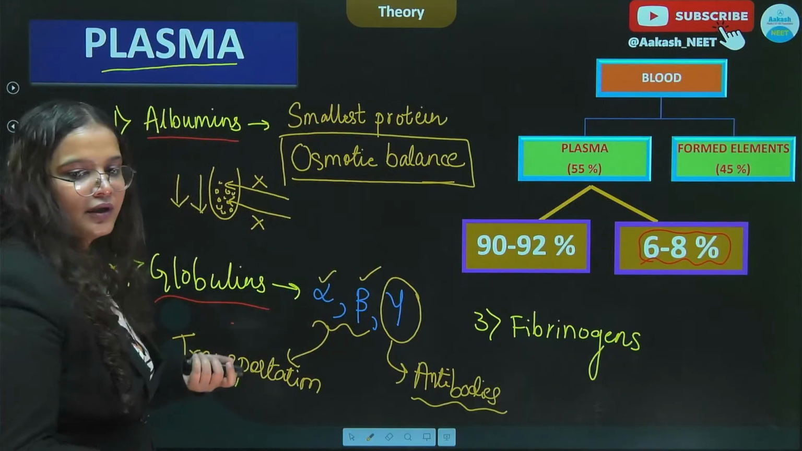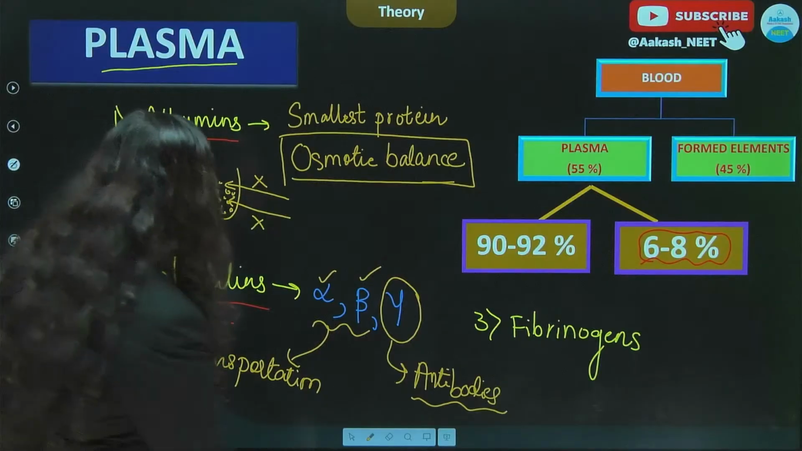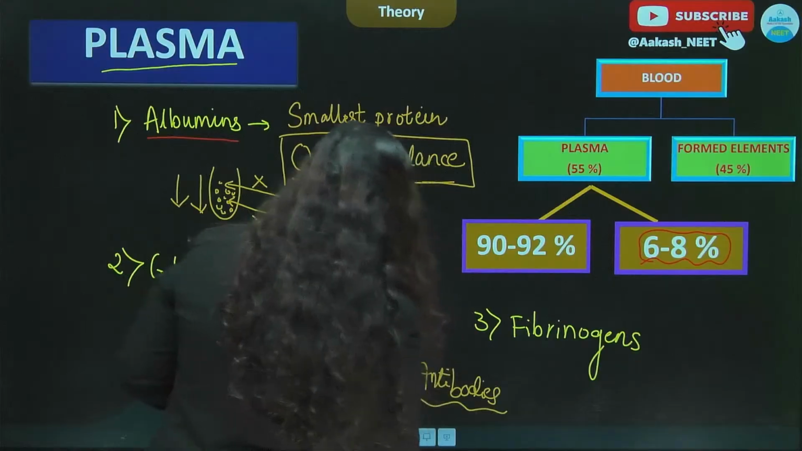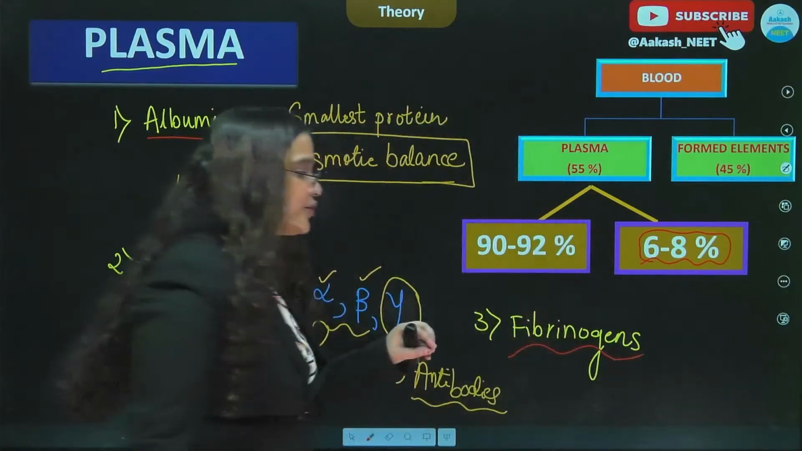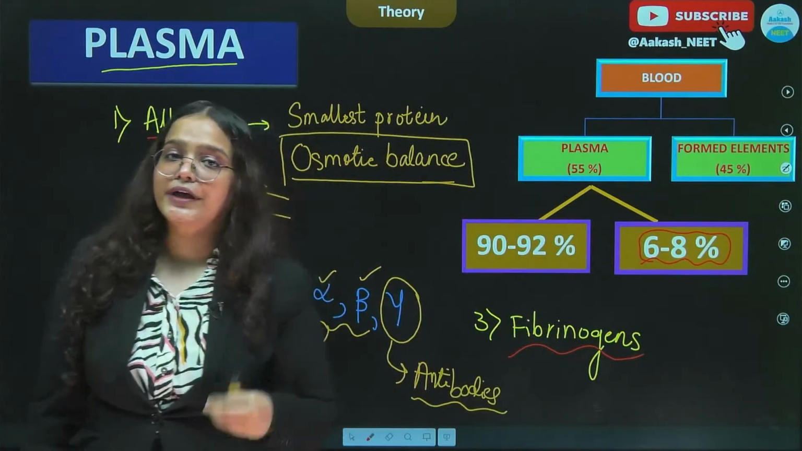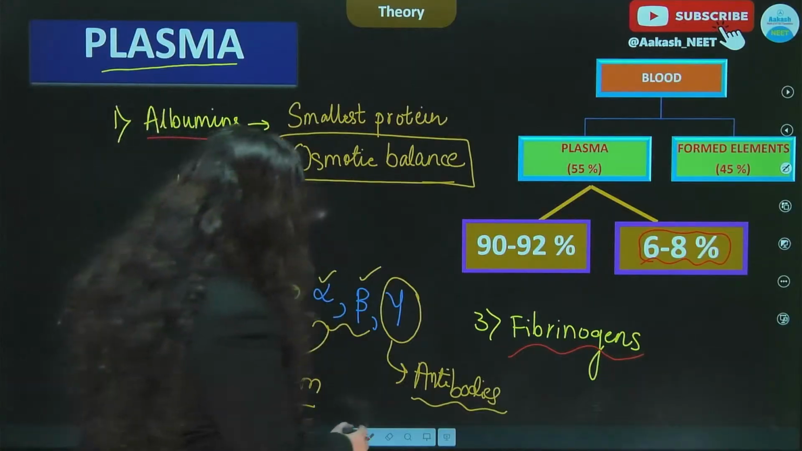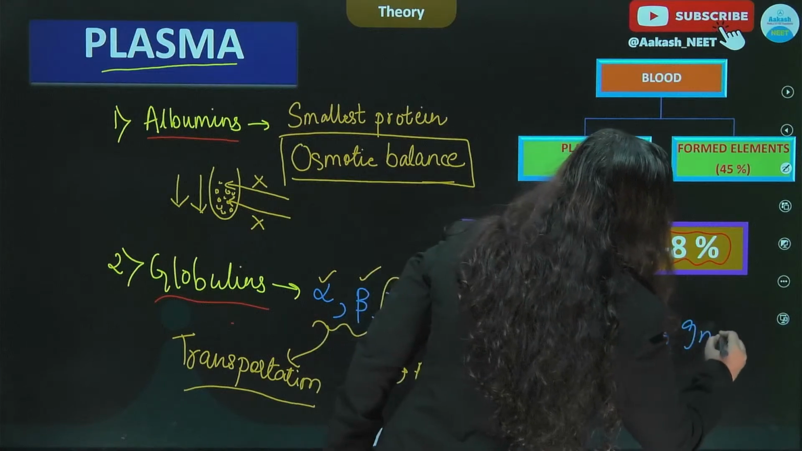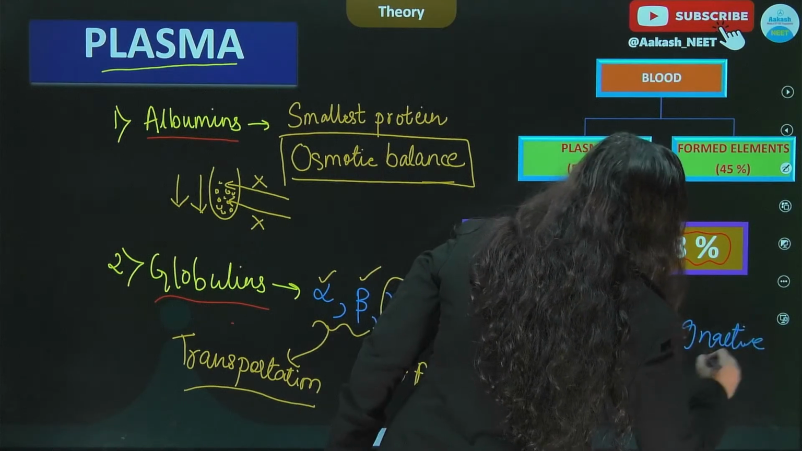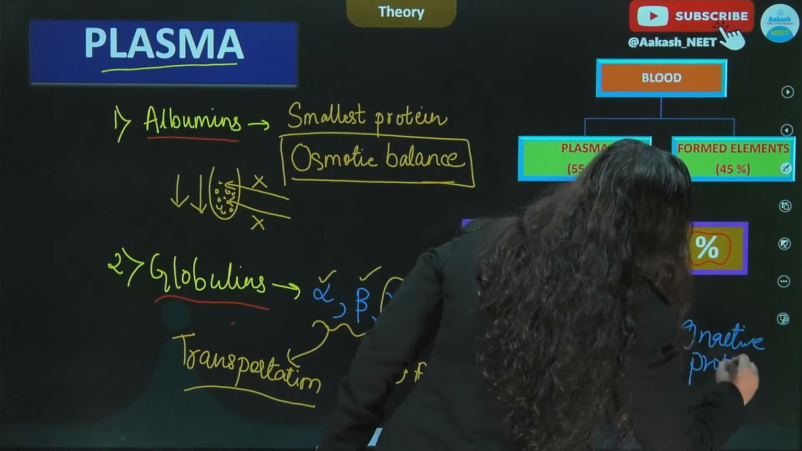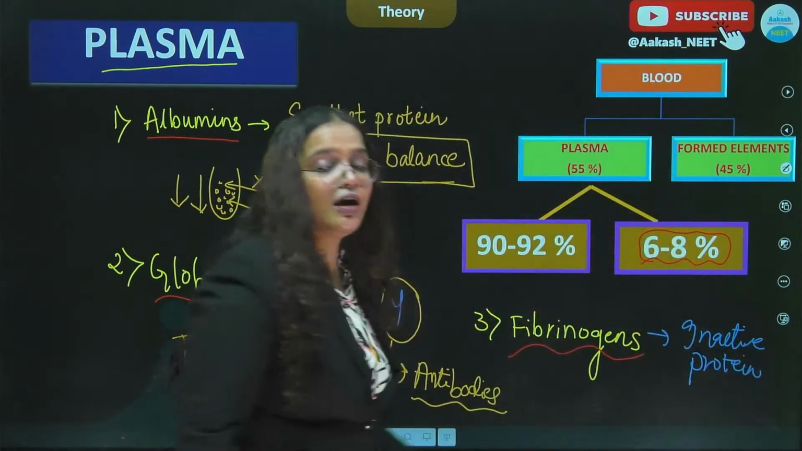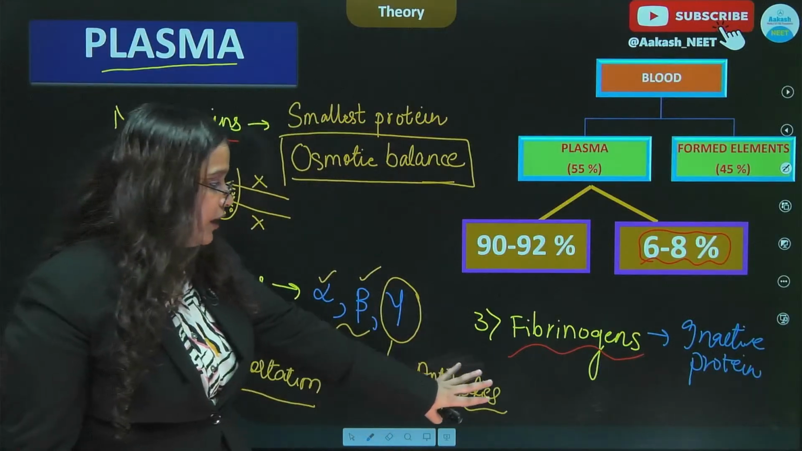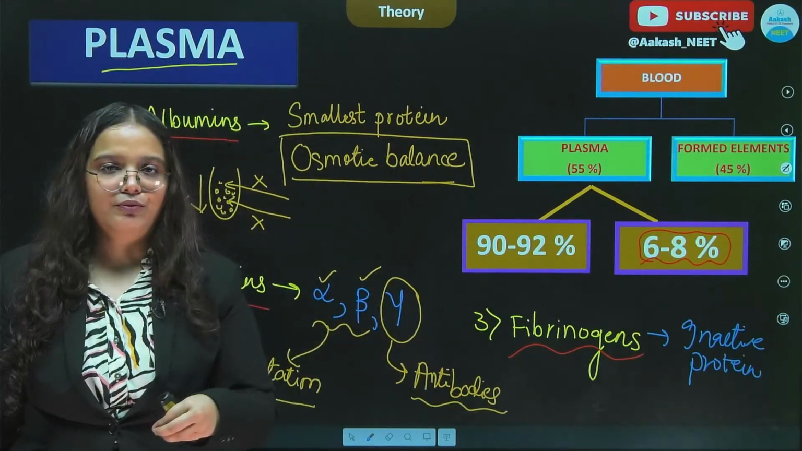Okay. All right. So we discussed these two proteins. Moving on to our third protein, which is the fibrinogen. So fibrinogens are basically proteins which are involved in blood clotting. So we can say that fibrinogen is an inactive protein which is present in our plasma, which will get activated if there has to be clotting of blood that needs to be performed. All right.